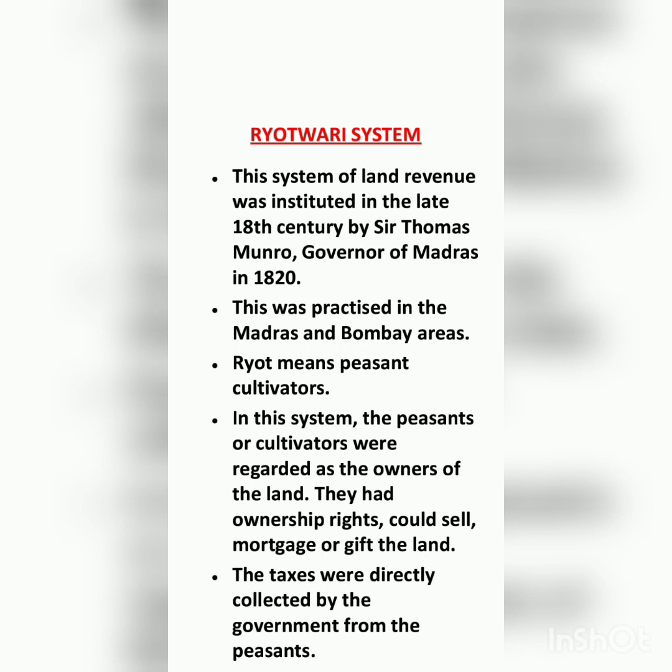In this system the peasants or cultivators were regarded as the owners of the land. So can you now recognize that the permanent settlement system, Mehelwari system and Rayatwari system, all these three systems are different from each other. Now understand, here in this Rayatwari system beta, the rate of revenue was not permanent.